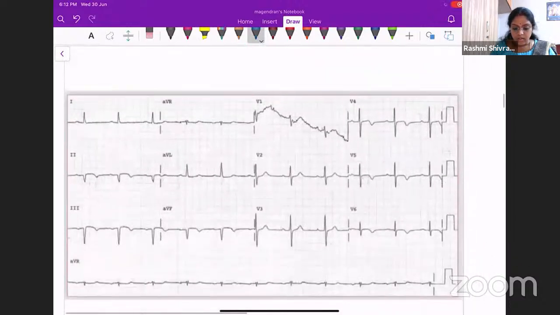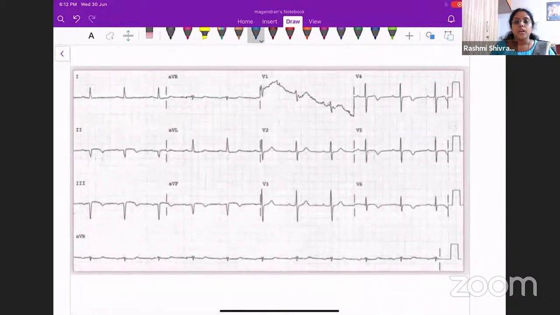Okay. So in this patient, the doctor near you says that this patient might be having a posterior wall MI. Would you support the diagnosis or would you go against it? Will you say that this patient does not have a posterior wall MI, or will you say that this patient has a posterior wall MI? How will you find out? And what is the axis in this ECG? That is what we are going to see. Okay, we are going to see two things: what is the axis, and whether this patient is having a posterior wall MI or not.